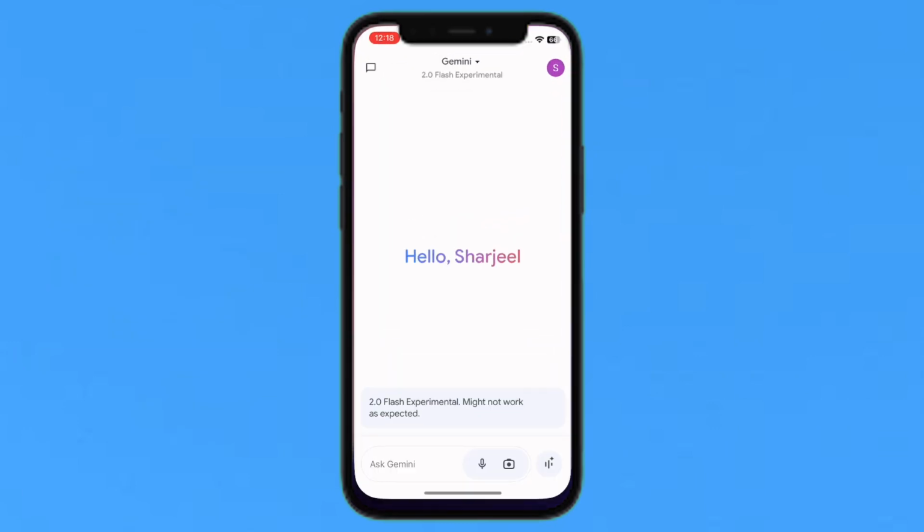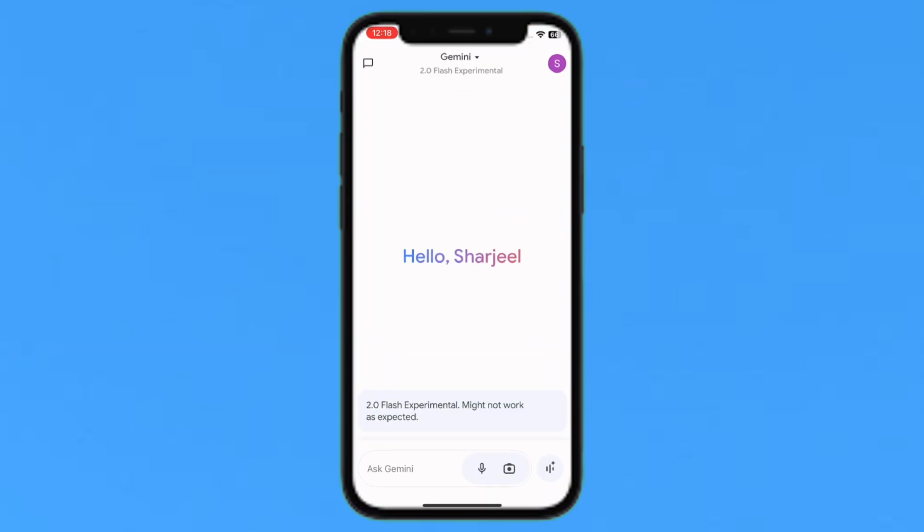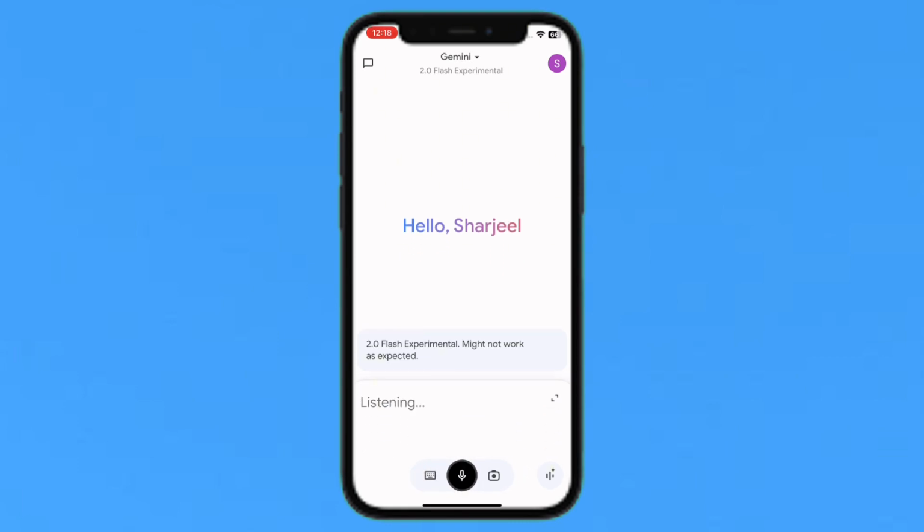So just tap on my Gemini account, which is the 2.0 version, and I will use this microphone to ask for ideas for writing novels. So I will just ask him: Hello Gemini, can you tell me the best 3 ideas for writing a novel?